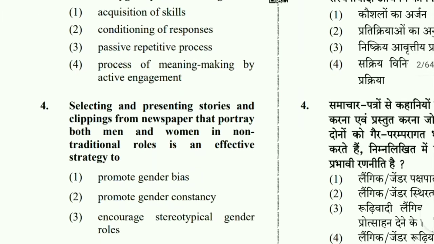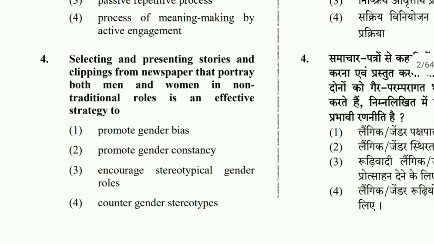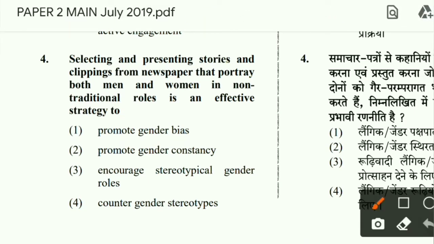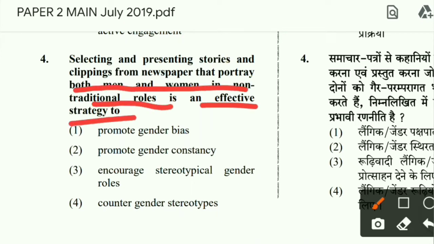Then number 4, selecting and presenting stories and clippings from newspapers that portray both men and women in non-traditional roles is an effective strategy. So you are selecting stories or clippings from newspapers or movies which show that men and women are equal and playing non-traditional roles.